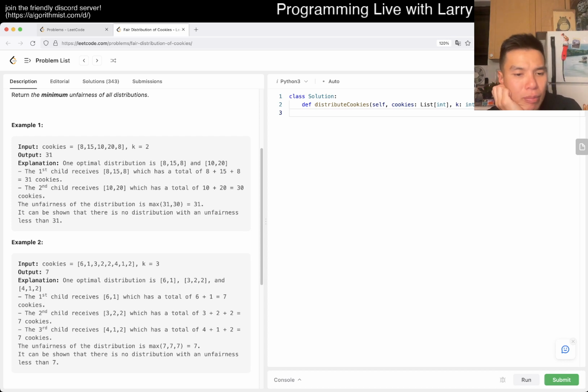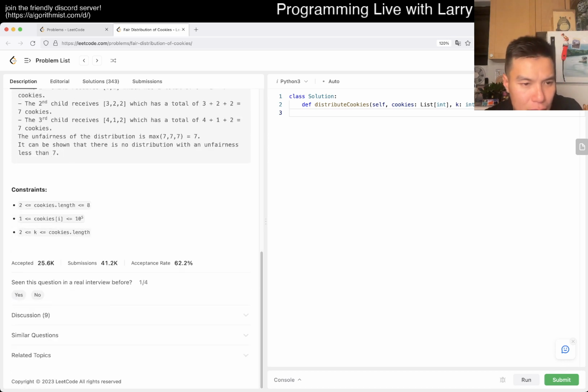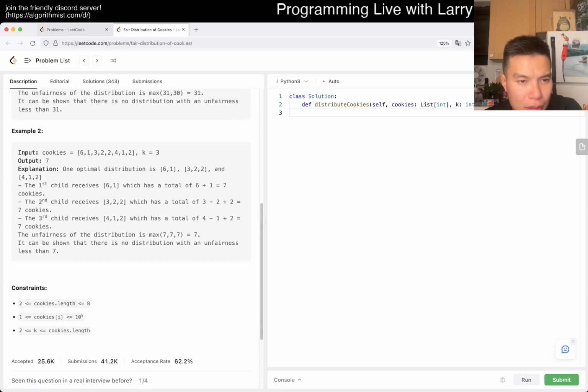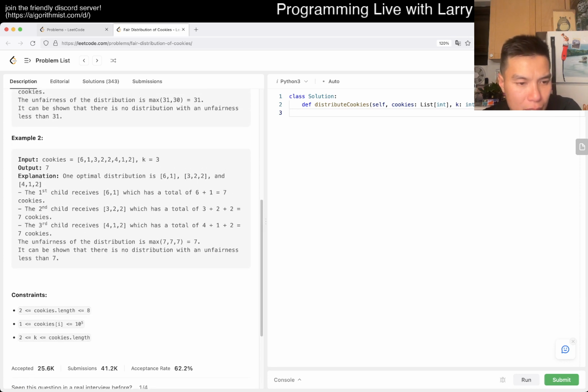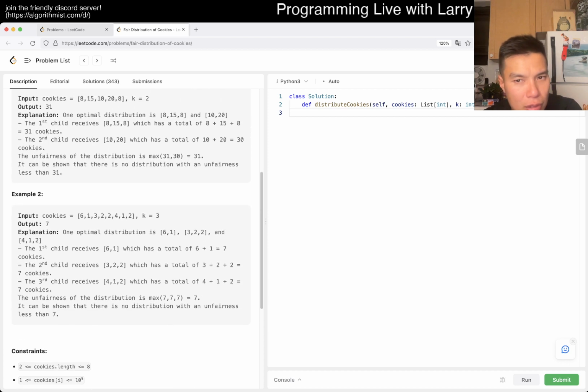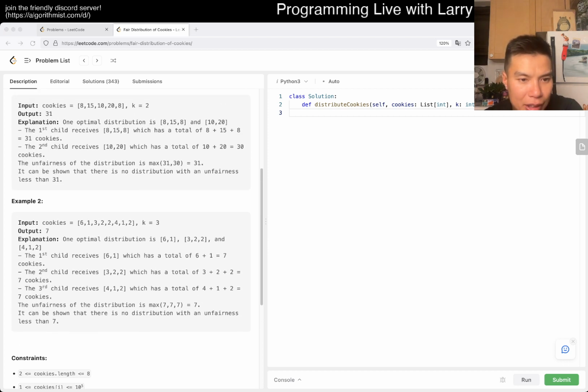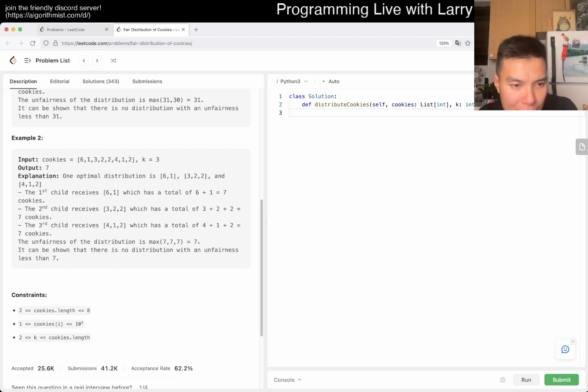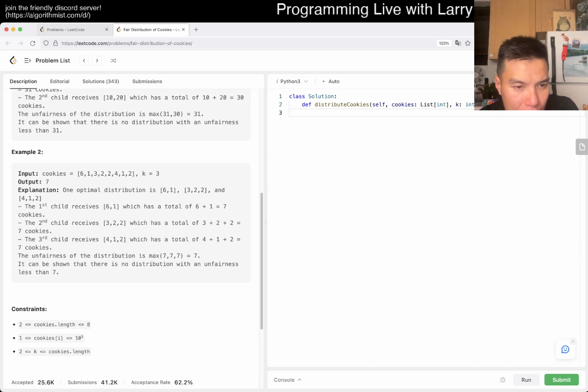But how do I do this one? I mean, 8 to the 8 is probably not good enough, but we need to make one optimization, I think, and that should be good enough.